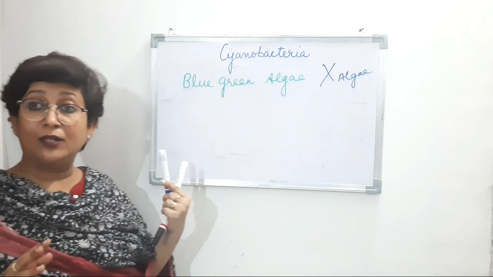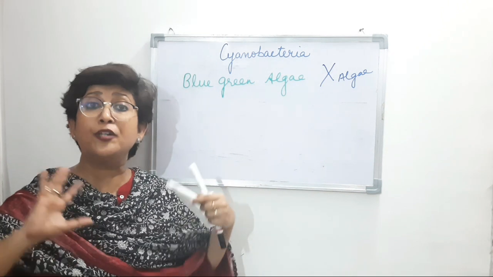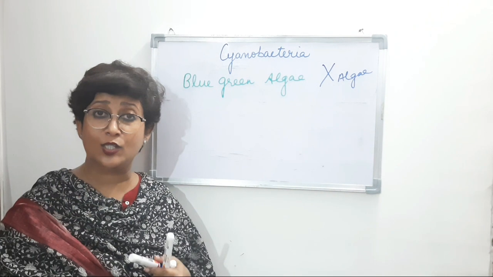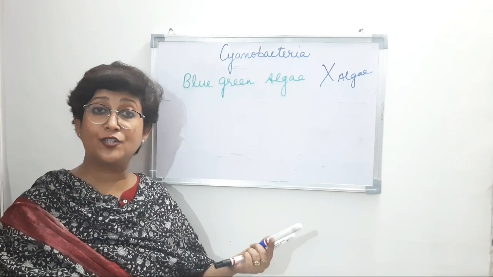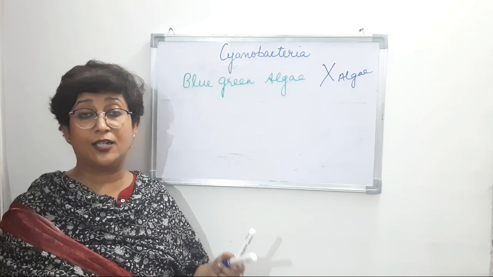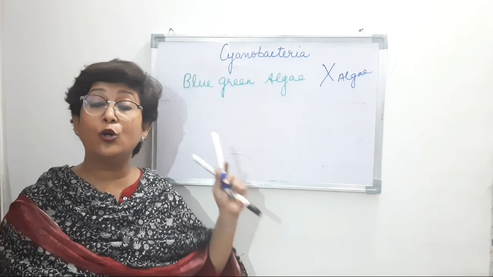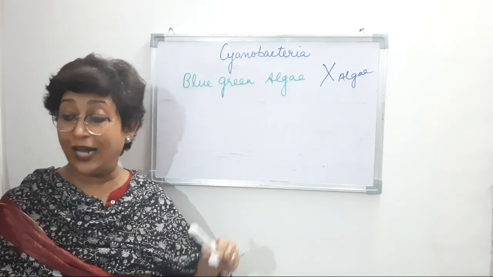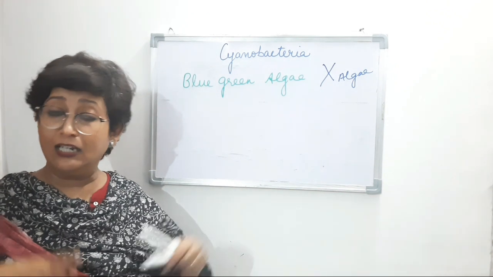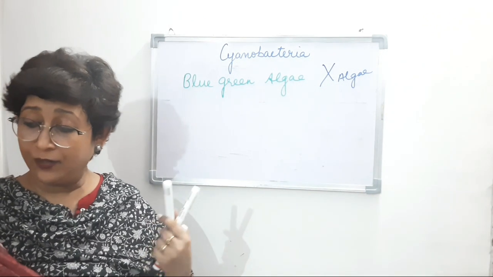Imagine how different the earth was 3.5 billion years ago, and how different it is now, and still even in these different environmental conditions, they are able to survive. That is why they are the oldest known fossils, and still there with us. They are the largest group of bacteria, right?